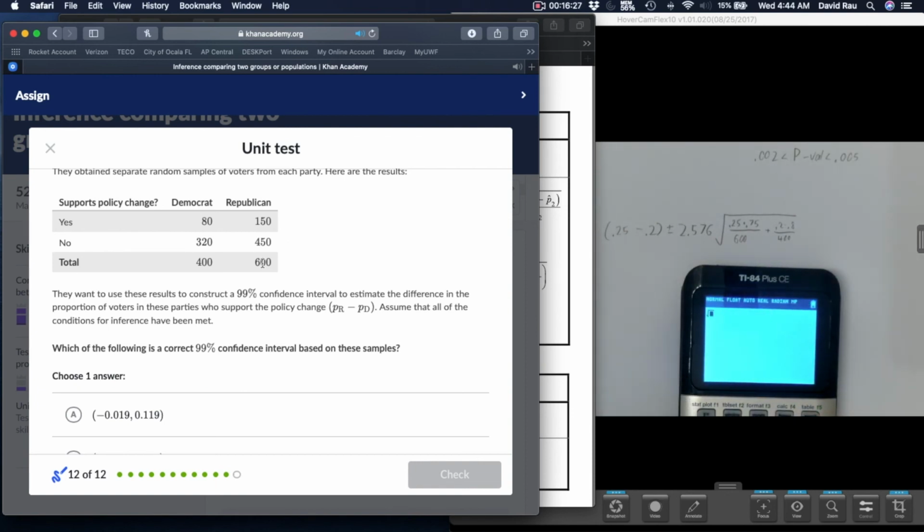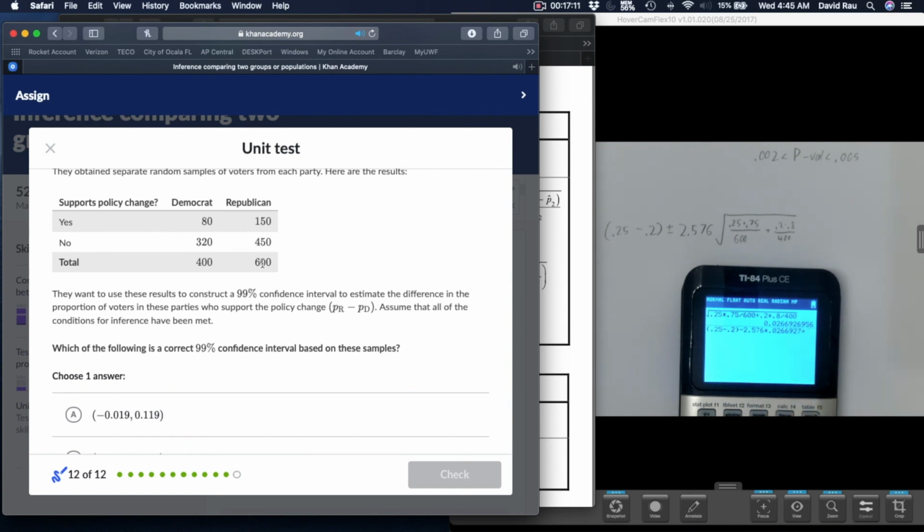One thing you might want to do to make things faster for yourself is just do the 0.25 times the 0.75 over 600, plus the 0.2 times the 0.8 over 400. And then that way, we can just do this a little bit quickly. 0.25 minus 0.2, let's first do minus 2.576 times, I'll just round to 0.0669. 27. I'll give it a little extra. Technically most answers get rounded to 4 places, so you might want to go a bit further in your intermediate work, not your final answer.